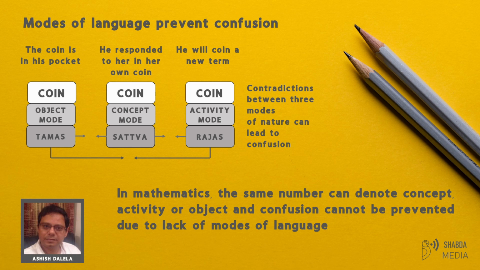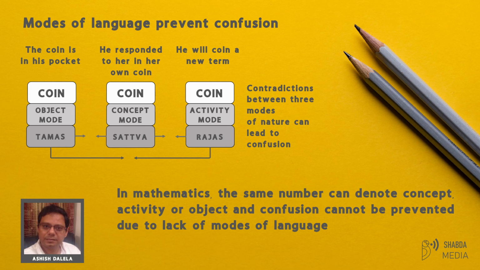Now, if you're familiar with modern logic, it doesn't have the notion of a space. In fact, mathematicians claim that what is true logically is true in all places and times. But the fact is that due to duality and the 3 modes of nature, we cannot talk about this universal truth. We are now compelled to speak about the truth at a particular place and time. And the logic becomes contextual instead of universal.